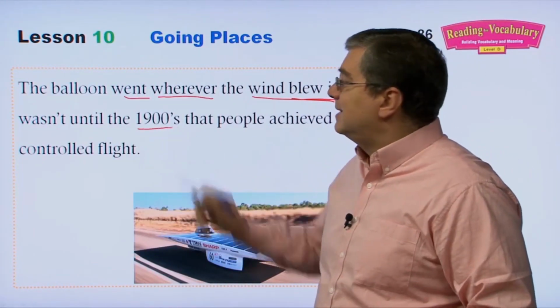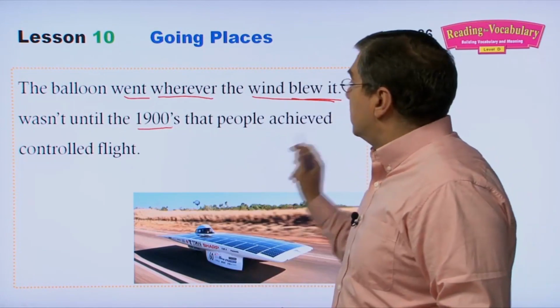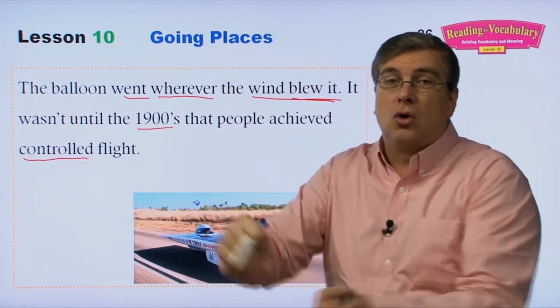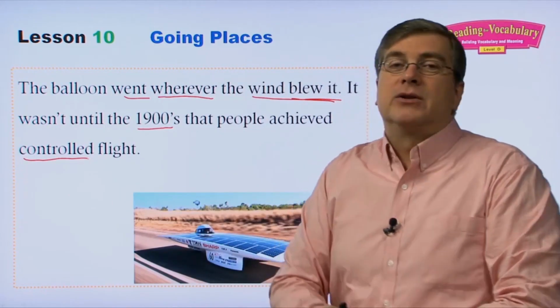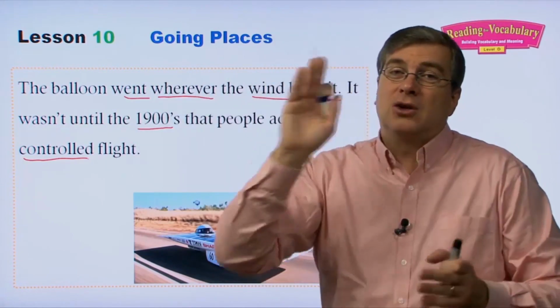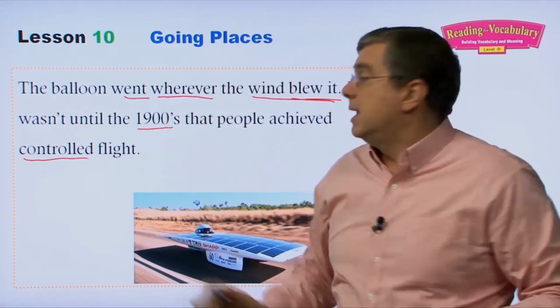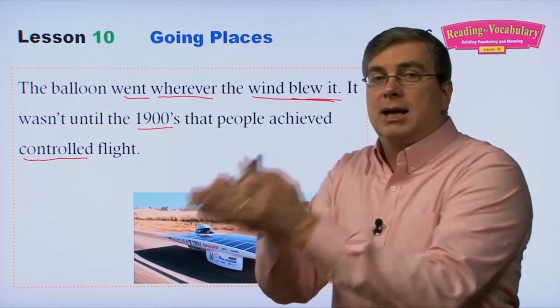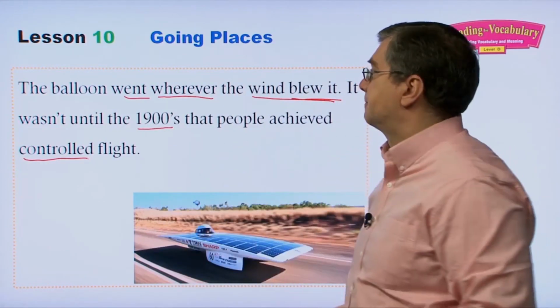So it wasn't until the 1900s that people achieved controlled flight. Control means you can control where you're going, okay? So with hot air balloons, you can control up and down, but that's it. You can't control the direction, right? It wasn't until the 1900s that people could control the direction in which they could fly.